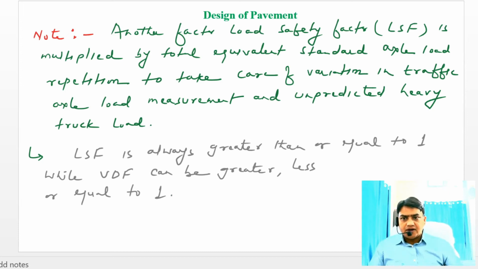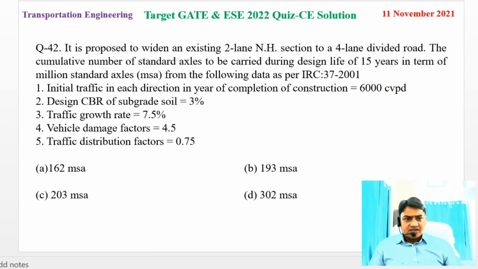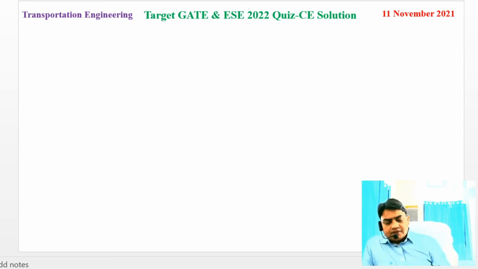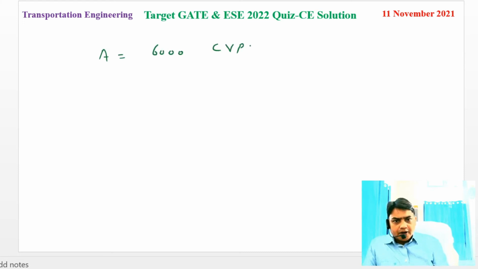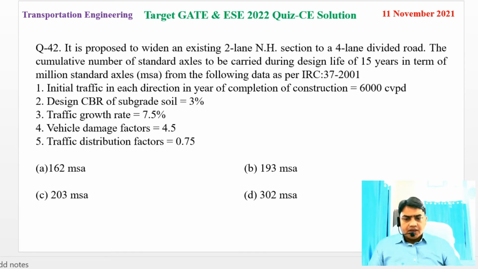We have to find the number of standard axles. So the standard axle can be computed. The value of A is given, that is 6000 commercial vehicles per day. The rate of traffic growth is given in the question, it is 7.5%.